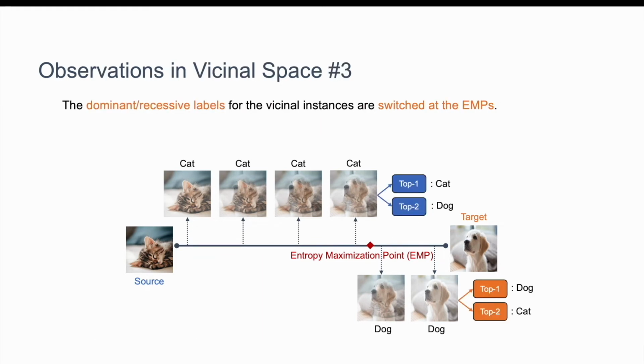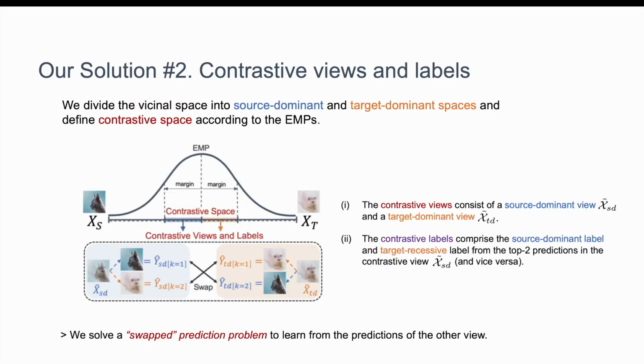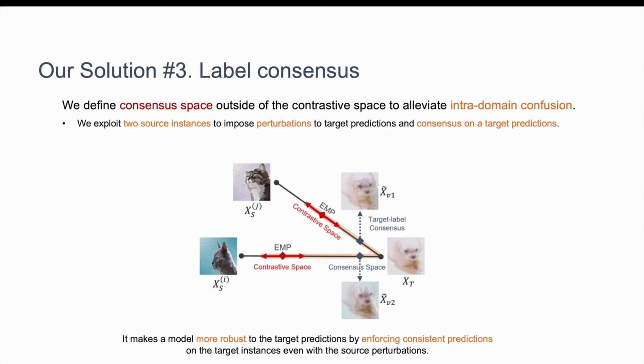In addition, thanks to the EMP, we discovered that the dominant and recessive labels are switched at EMPs. So we can constrain that top 1 and top 2 labels should consist only of source and target labels in the vicinity of EMP. From these perspectives, we divide the vicinal space into source dominant and target dominant spaces and define contrastive space according to the EMPs. Here we solve a swapped prediction problem to learn from the predictions of the other view. Lastly, we define consensus space outside of the contrastive space to alleviate intra-domain confusion.